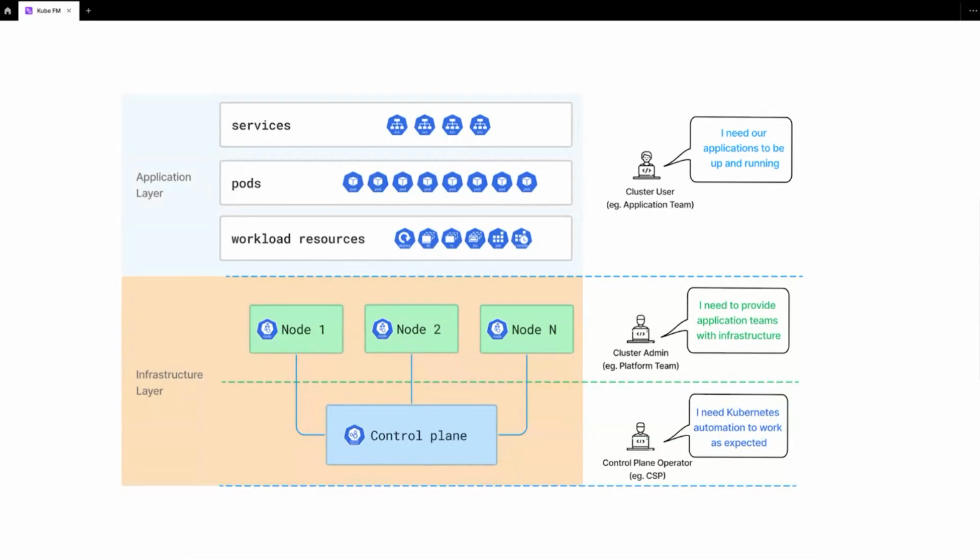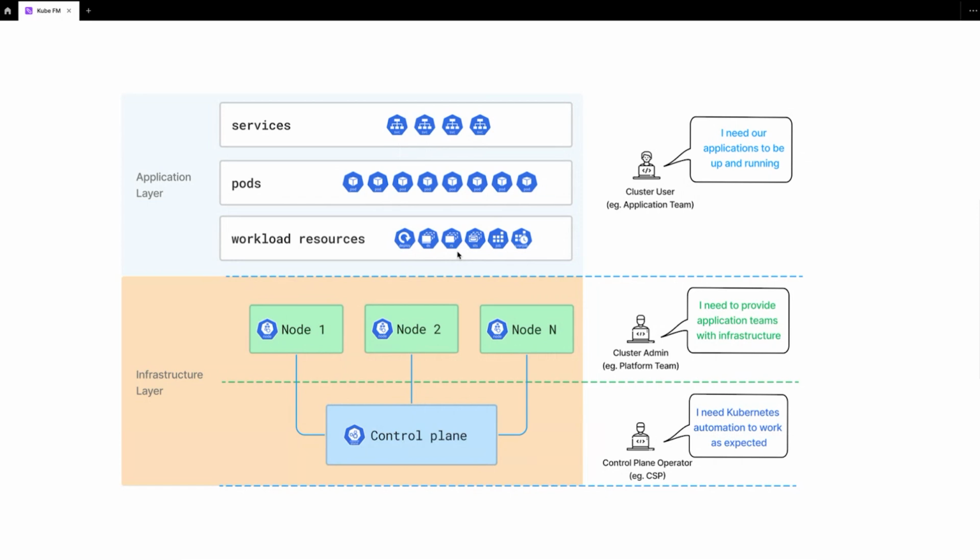Okay. The application layer is mostly cluster users. They are going to be deploying their applications in Kubernetes, so they're interested in things like services, pods, and workload resources, which are the objects that Kubernetes uses to get the pods deployed. So you want to be observing your deployments, your daemon sets, your replica sets.